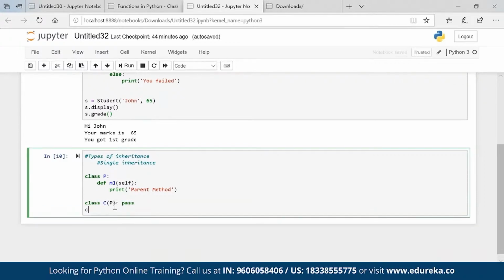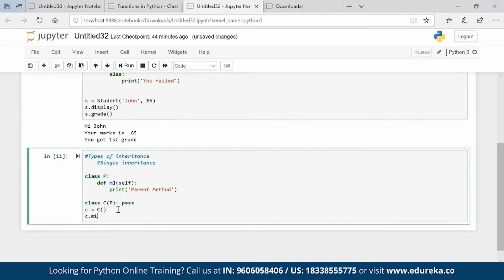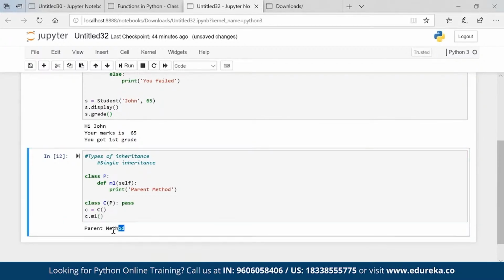So if I go ahead and create a class object, and then when I check C dot and tab, M1 automatically comes in, and you can see that it is helping us to find the details of parent. So basically I called a class C. C has a property of parent, and parent has a property def M1. So automatically that property is assigned to C. C does not have its own property. It is just getting the property of the father, parent.